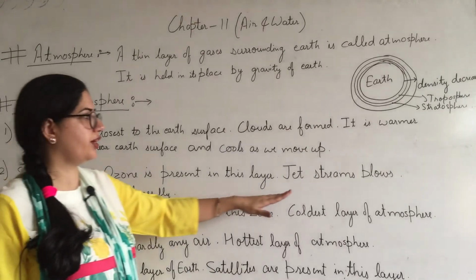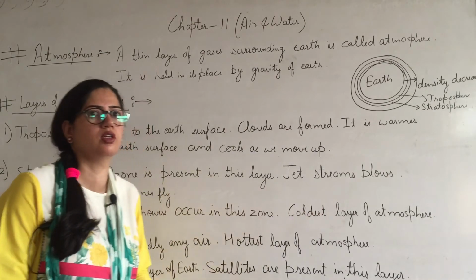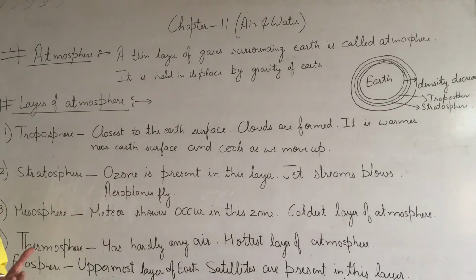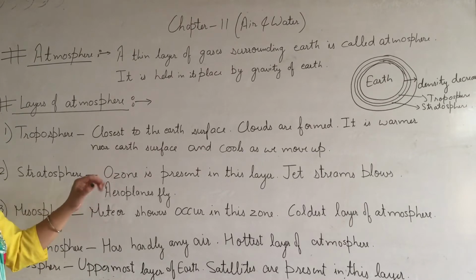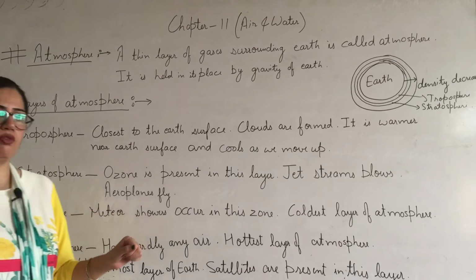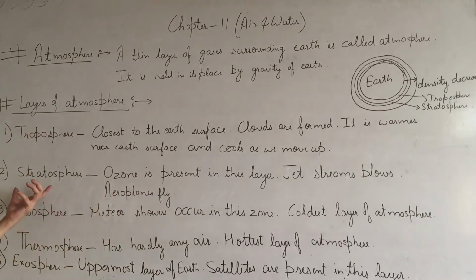Now jet streams blow in this layer. Now what are jet streams? Jet streams, बहुत तेज हवाओं को हम कहते हैं jet streams. These are high intensity winds, and these jet streams, they help in aeroplane flying. So aeroplane flying takes place in stratosphere.